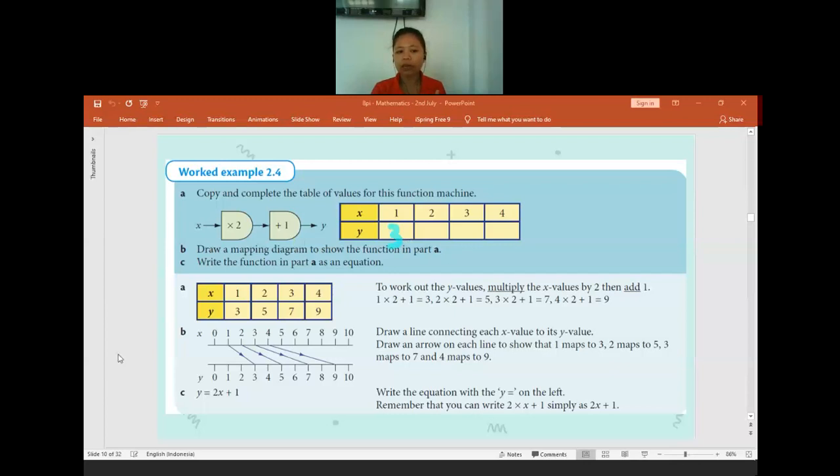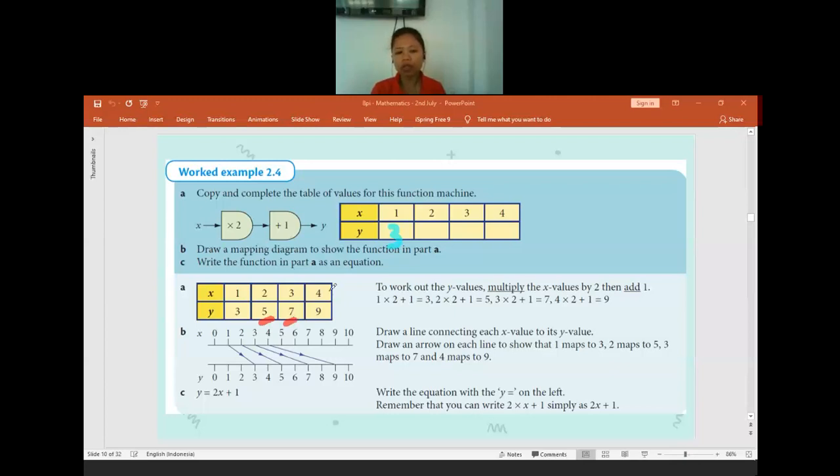Is there anyone confused about finding the output when the function machine is given? Or am I talking too fast? No? Okay. If you have no difficulties, do the same thing. What if the input is 2? So 2 times 2 and then plus 1. The answer is 5. And then the input is 3. So 3 times 2 is 6, plus 1 equals 7.